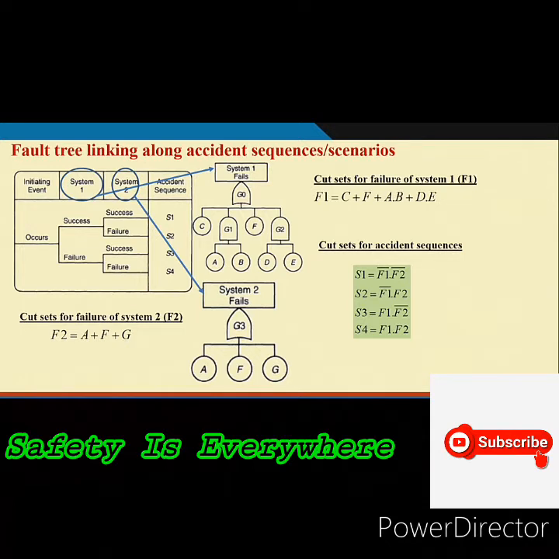Let us understand it fully. So, initiating event. In event tree, the starting point is initiating event. Initiating event should occur. If you go back to bow tie, then you will find this is the event which is the top event in the fault tree.